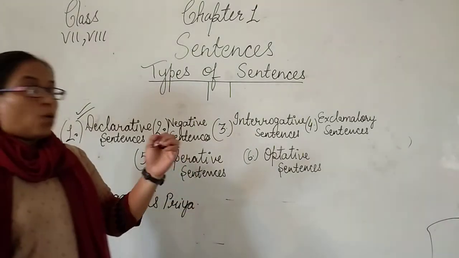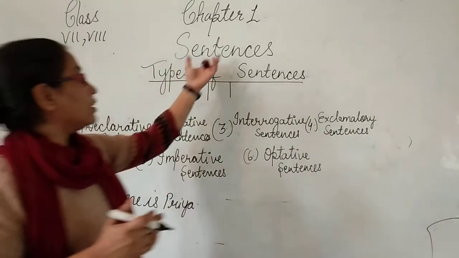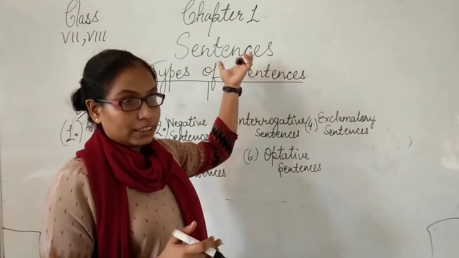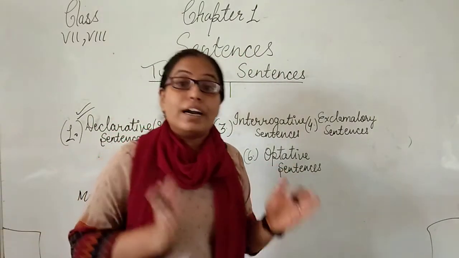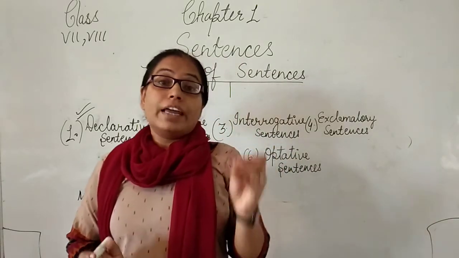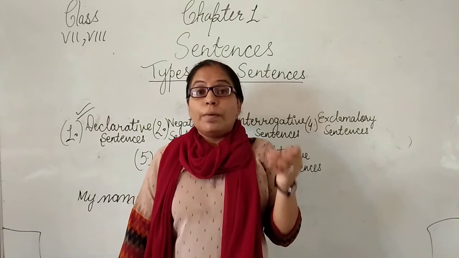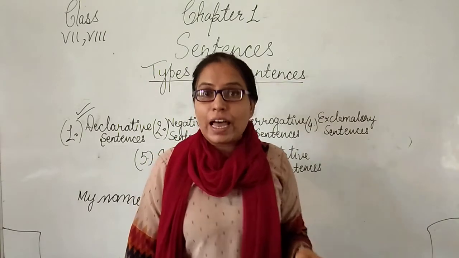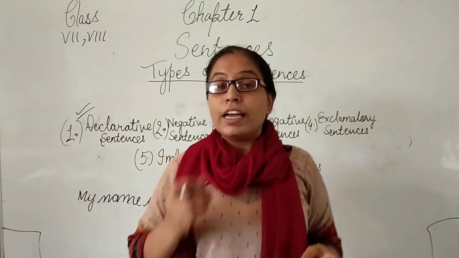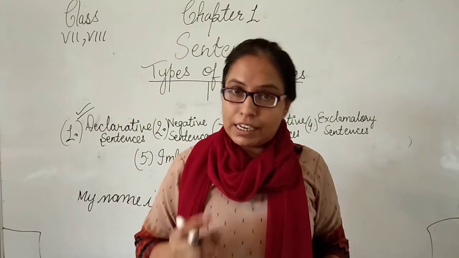But one thing is very important when we are doing the exercise of sentences, whether it is a part of a sentence or a type of sentence. I am repeating this line many times while teaching you, because you should make the habit, when you are writing English, that a sentence always begins with a capital letter.